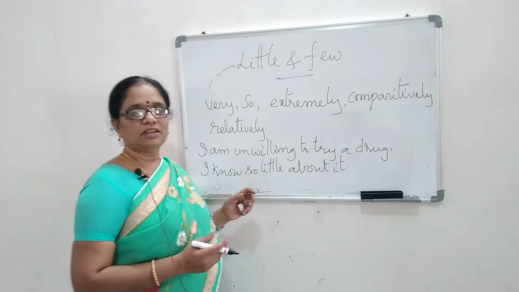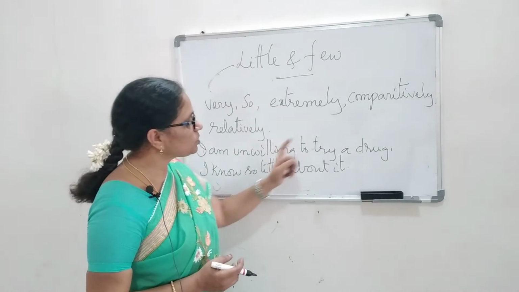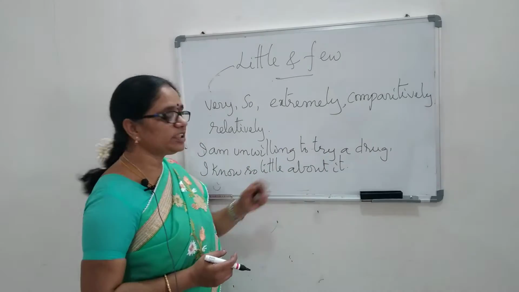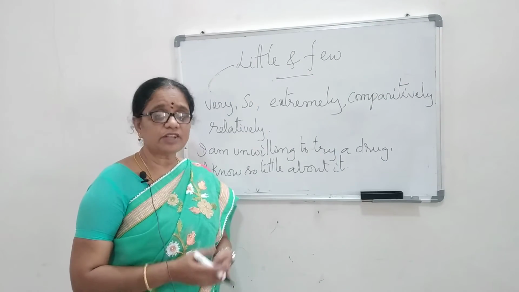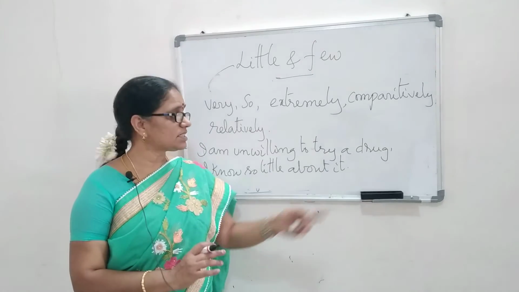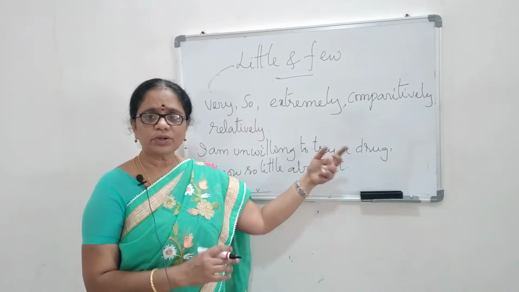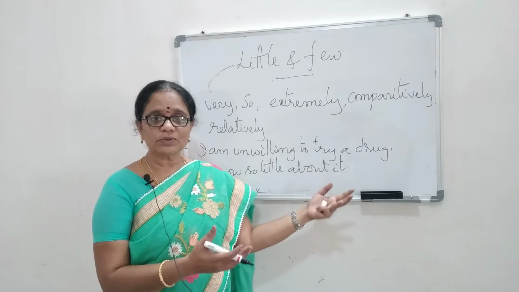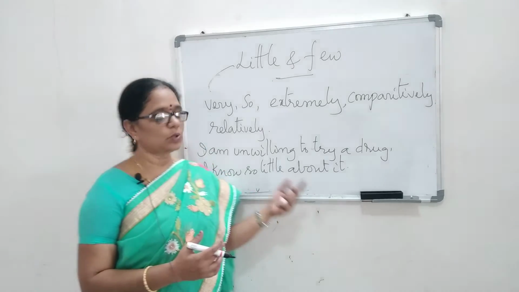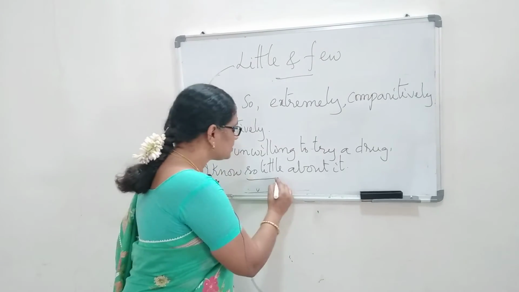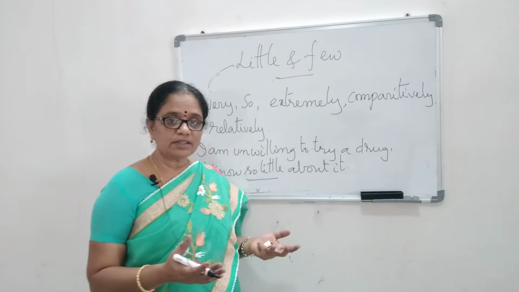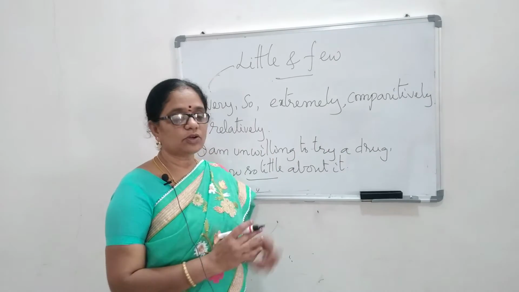So now we know this. I'm unwilling to try a drug. I know so little about it. That means I don't know anything about the drug. Drug means here a medicine. I don't know anything about the medicine. So how can I use it? I can't use it. So I say so little. So little means I don't know anything about it, and so that I cannot use the drug.